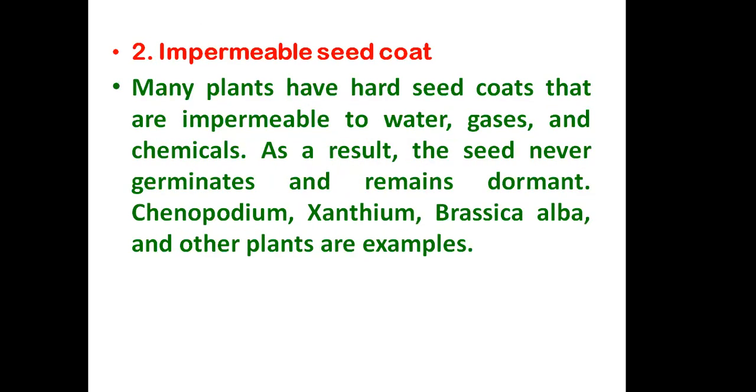Another reason for seed dormancy is the impermeable seed coat. Many plants have hard seed coats that are impermeable to water, gases, and chemicals. As a result, the seed never germinates and remains dormant. Examples of such impermeable seed coats are Chenopodium, Xanthium, Brassica alba, and other plants. They can also be considered under this impermeable seed coat, like the pulses and others.